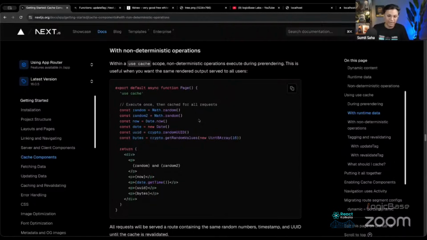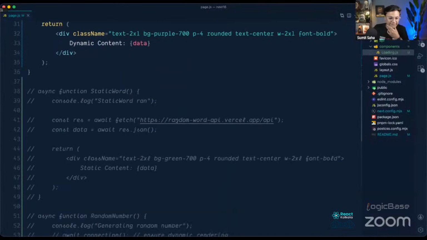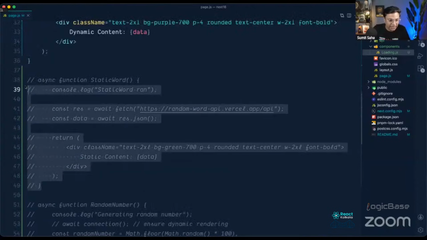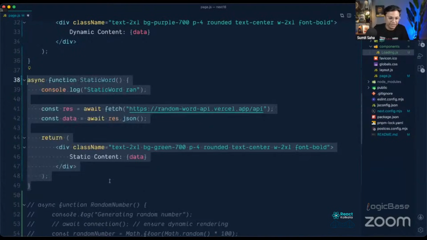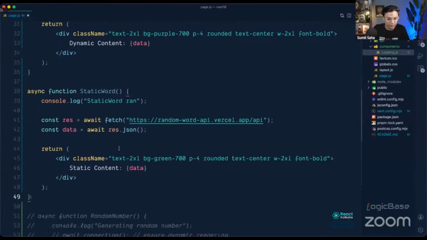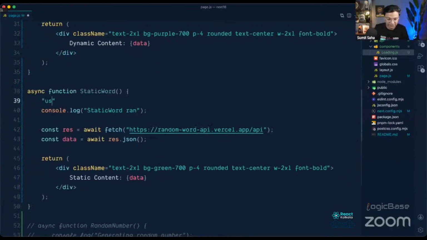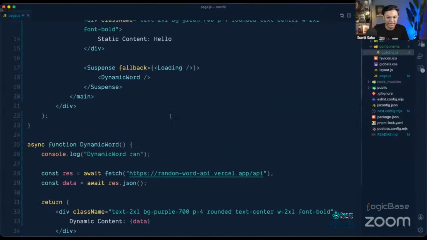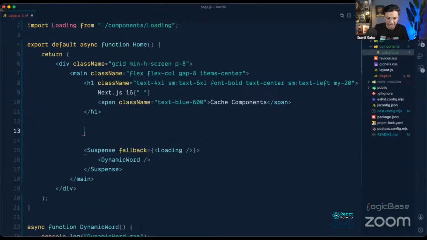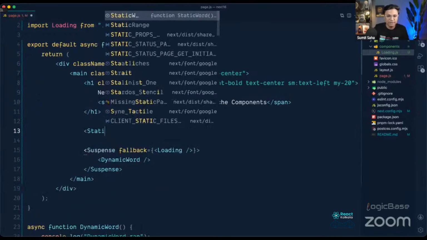Okay, let me give you an example. Let me first make it two components, static and dynamic, and keep them together. For example, let me open the static word component. This is the static one. Here we can use use cache to make it a static component. And then, instead of the hello component, we can simply call the static word.